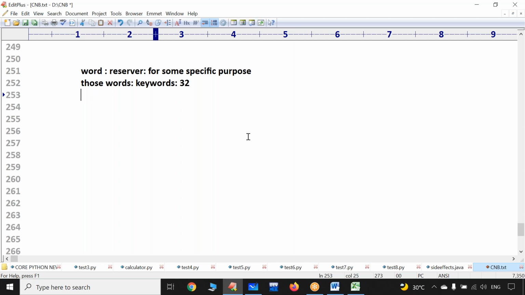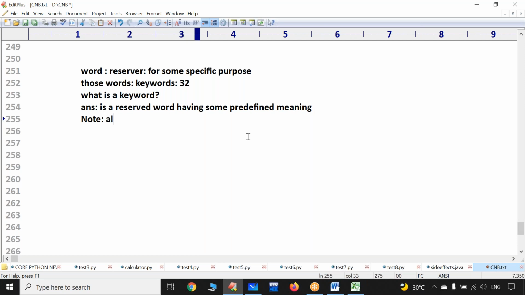Now, what is a keyword? Anyone tell me? Suppose in the examination, if people are asking this question, what is a keyword? Keyword is a reserved word having some predefined meaning.